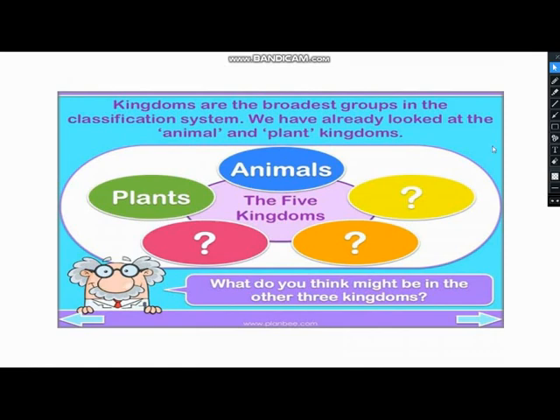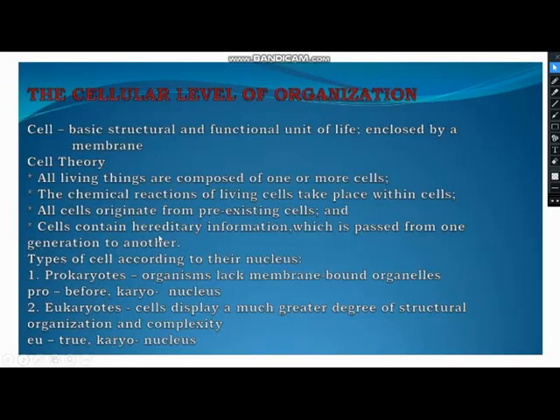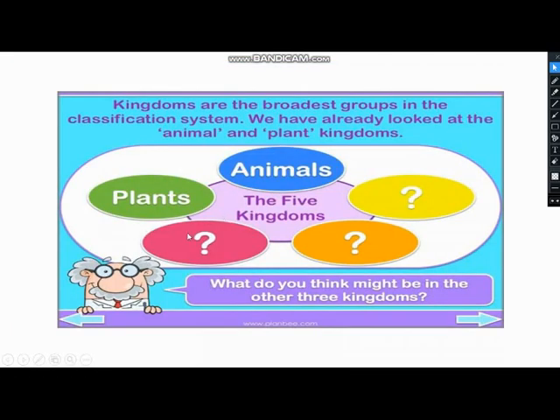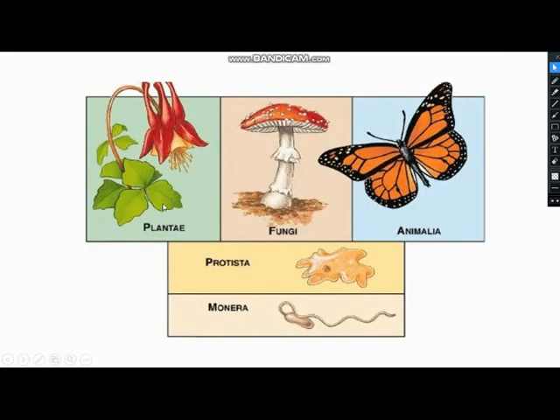We will learn about these 5 kingdoms in detail in the 5th chapter. Right now you just have to memorize these 5 names, these 5 groups into which all living things, no matter how big or small, have been divided.